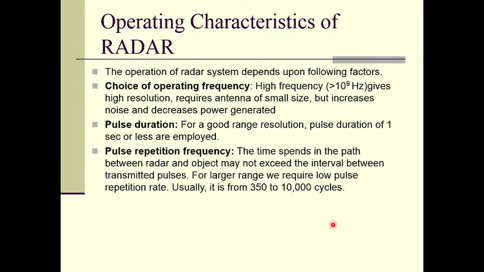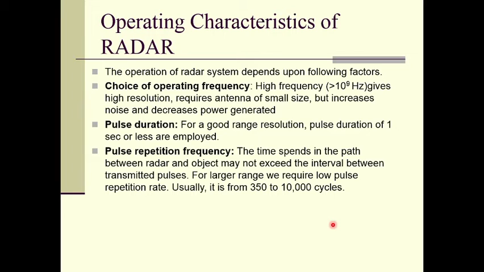So the next characteristic is pulse repetition frequency. The time spent in the path between radar and objects may not exceed the interval between transmitted pulses. For larger range, we require a low pulse repetition rate. Usually it is from 350 to 10,000 cycles.